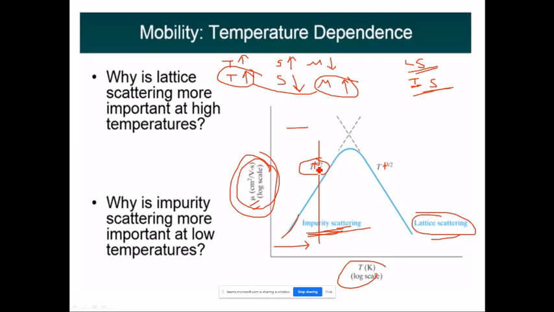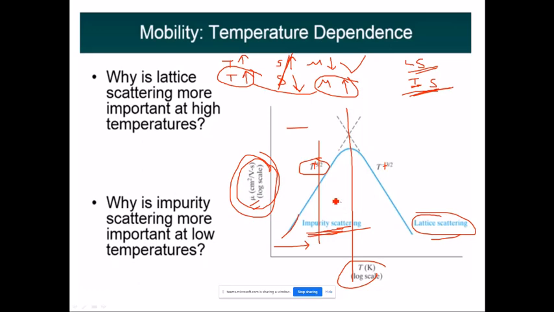So the relationship we have seen in the previous slide, T raised to minus 3 by 2, it was for scattering. But now I am considering the mobility. So here, as temperature is increasing, mobility is increasing. In which type of scattering? It is impurity scattering. So here, let me divide the entire graph in two parts.